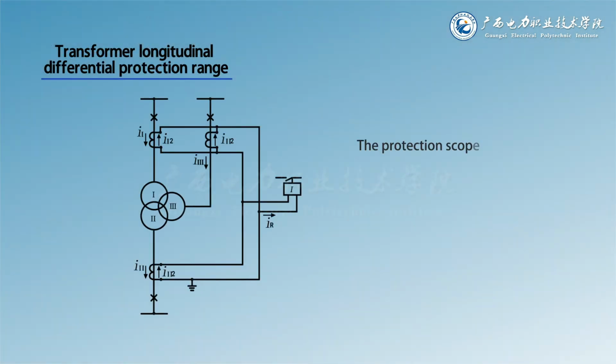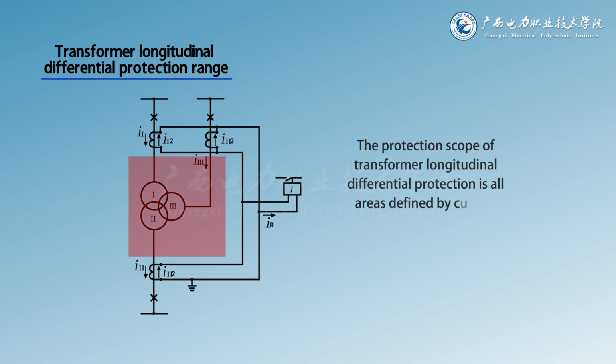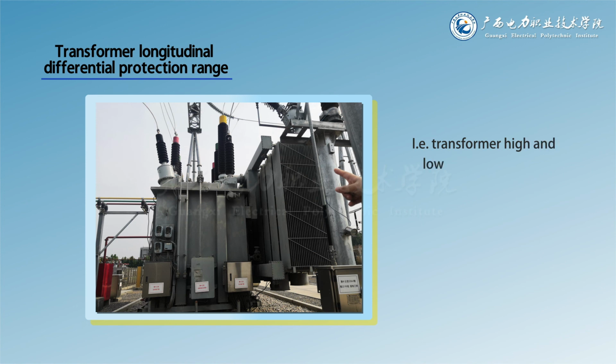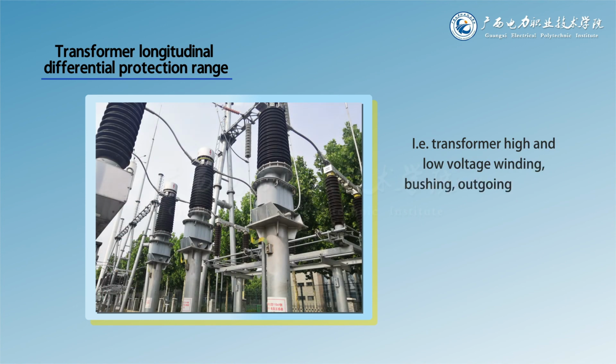The protection scope of transformer longitudinal differential protection is all areas defined by current transformer TA on each side of transformer, i.e. transformer high and low voltage winding, bushing, outgoing line, etc.